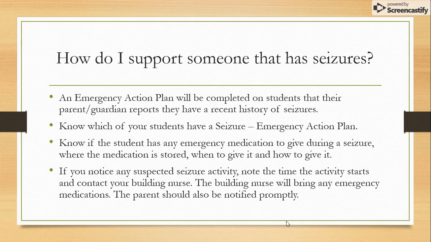How can you support someone that has seizures? An emergency action plan will be completed on students that their parent or guardian reports have a recent history of seizures. A copy of this will be given to you, their teacher. Know which of your students have a seizure emergency action plan, know where it is, and have it available for your substitutes as well. Know if the student has any emergency medication to give during a seizure, where the medication is stored, which is usually the health office, when to give it, and how to give it.